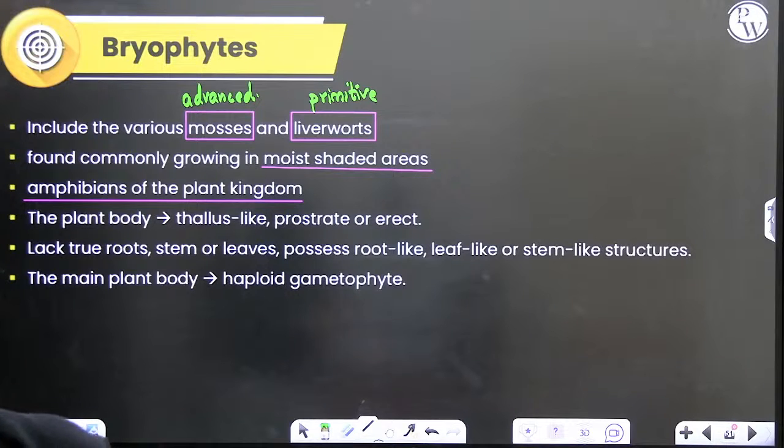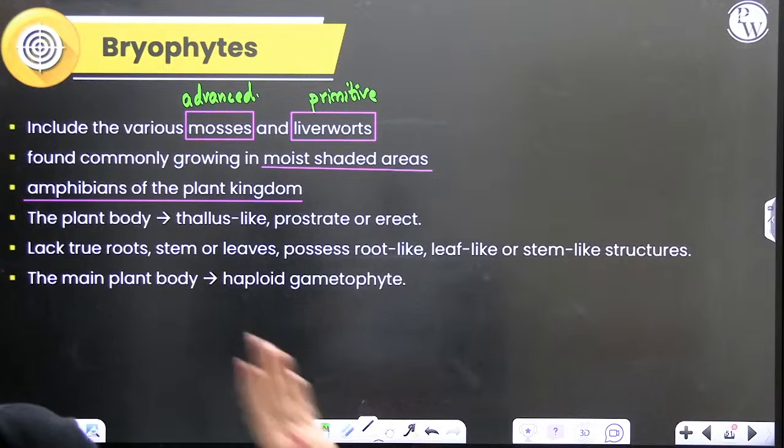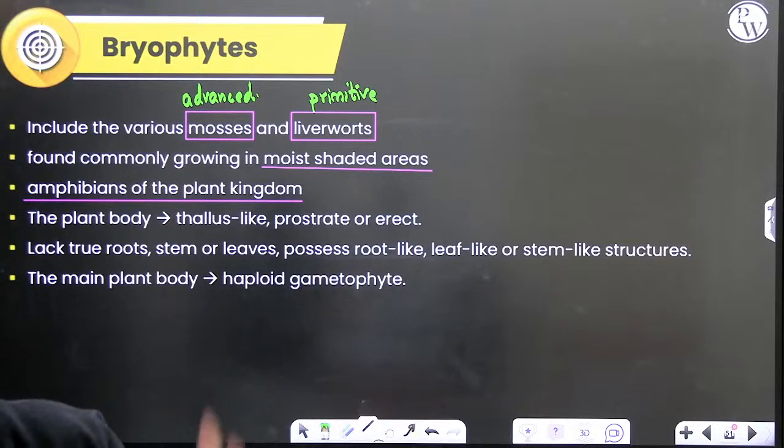Yes, all plants have sporophytic and gametophytic phases. We'll talk about it going forward.